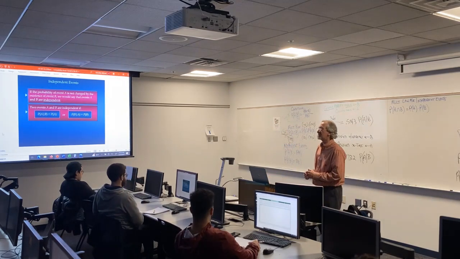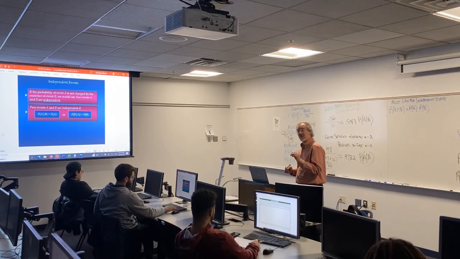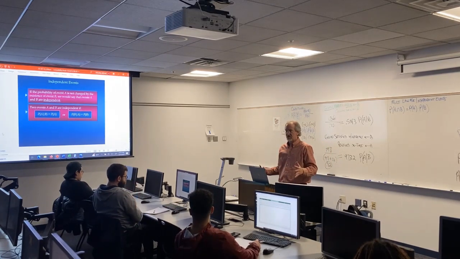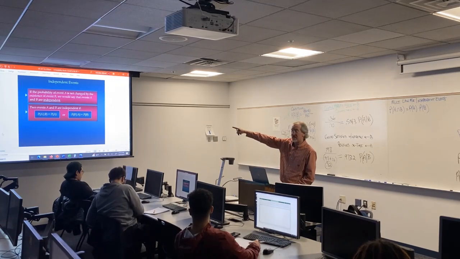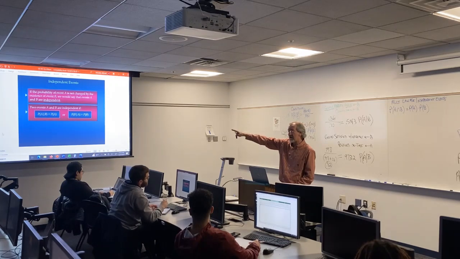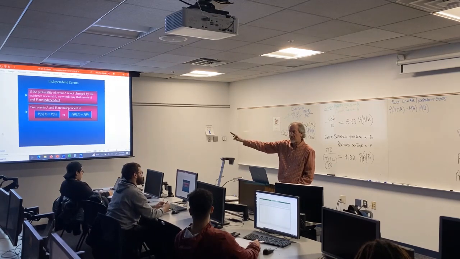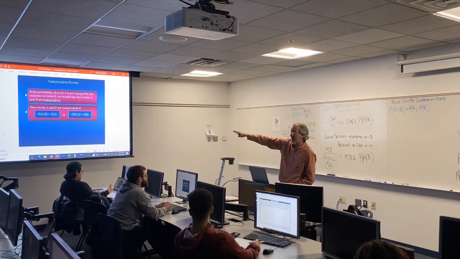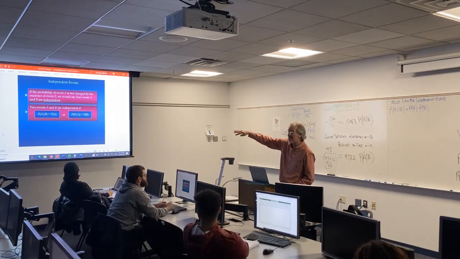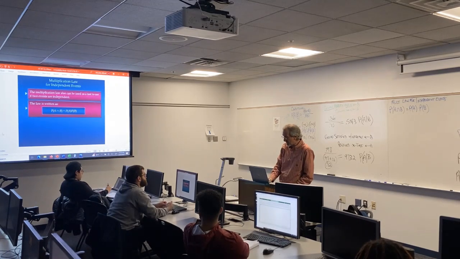Okay, independent events. To determine whether 2 events are independent of each other, is A independent of B or vice versa? You either have to say, let's find the conditional probability of B given A, compare it to the probability of B, and if they're equal to each other, they're independent. Or, look at the right-hand side. The given could be A. The B could be the probability on top. And if it ends up being equal to just the probability of B alone, that proves they're independent. So there's 2 different ways there, and we're not done.